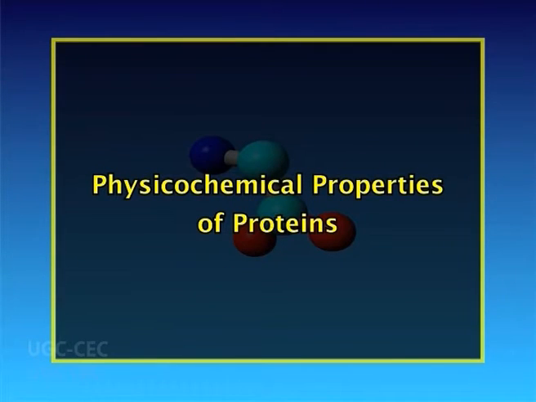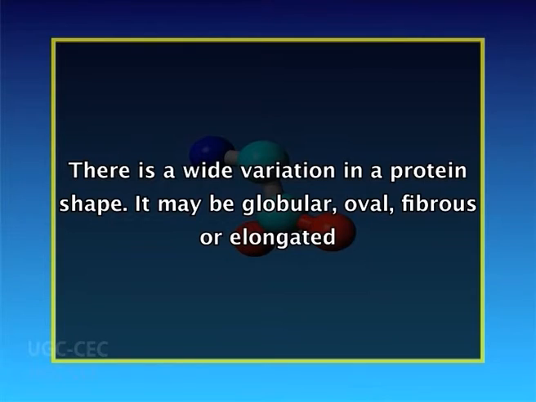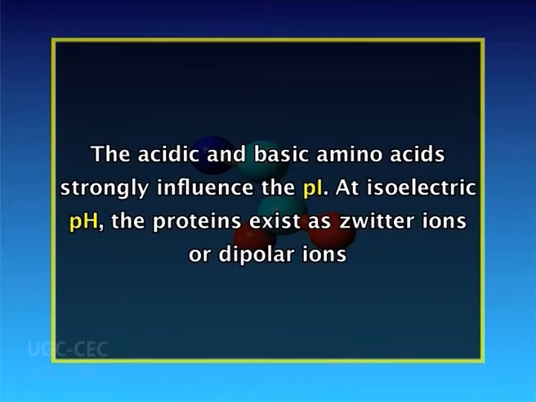We will now study the physicochemical properties of proteins. Proteins form colloidal solutions instead of true solutions in water. The proteins vary in their molecular weights, which in turn is dependent on the number of amino acid residues. There is a wide variation in a protein shape. It may be globular, oval, fibrous or elongated. The nature of the amino acids determines the pI of the protein. The acidic and basic amino acids strongly influence the pI. At isoelectric pH, the proteins exist as Zwitter ions or dipolar ions.